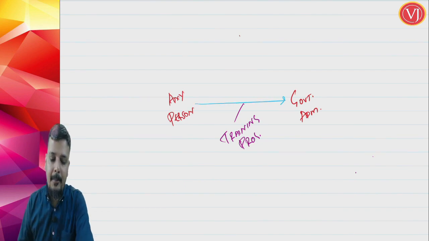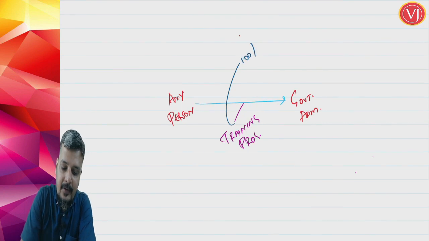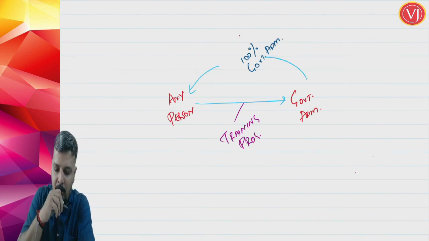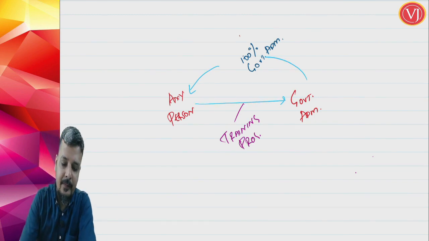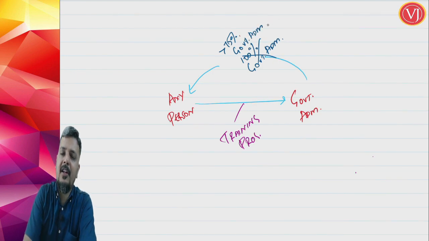Right. Now previously what was the point, that when it is given to government administration, it has to be made sure that 100% payment is made only and only by government administration, which means that the entire payment should only be borne by government administration. Now what amendment has come? Amendment is telling that 100% is not required, 75% is required. 75% of payment should be by government administration, 25% can be by other persons.